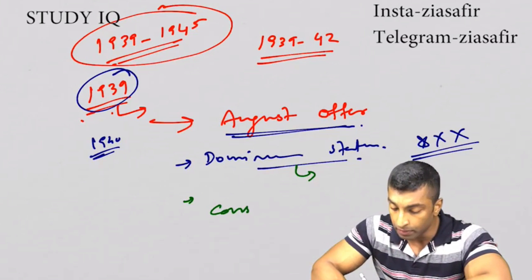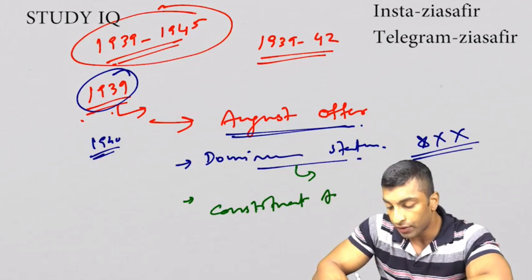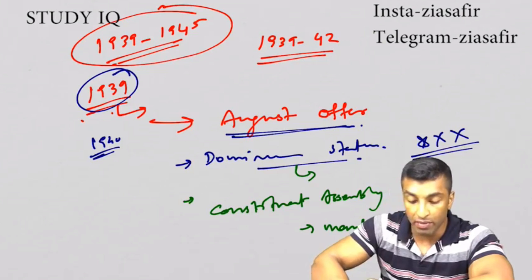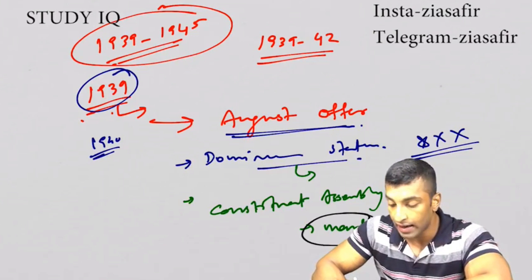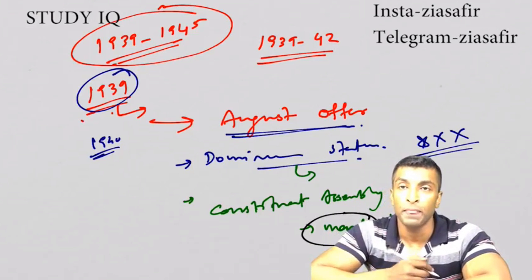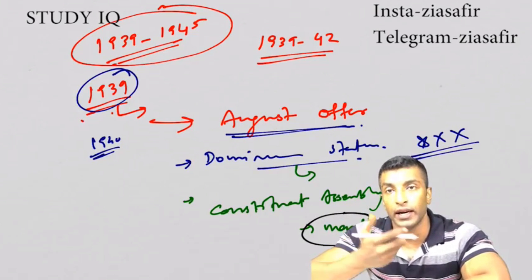So there will be a constituent assembly with mainly Indians. And if you remember, I encircled "mainly" at that time itself, and I told you I am encircling the word mainly. It is mainly of Indians. Most of the Indians will be there.